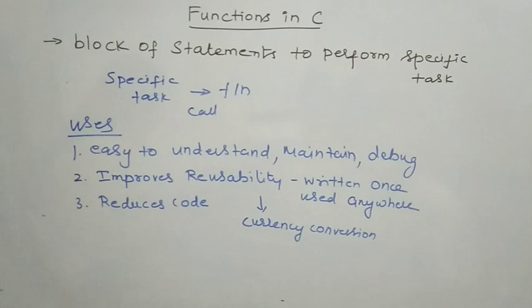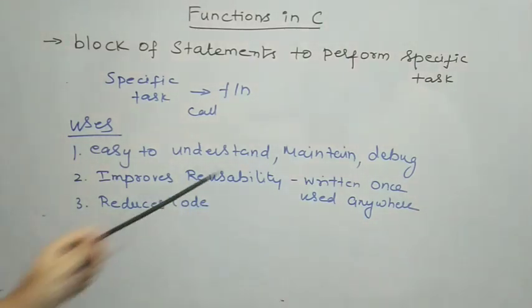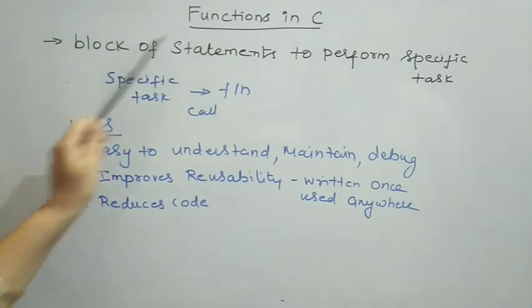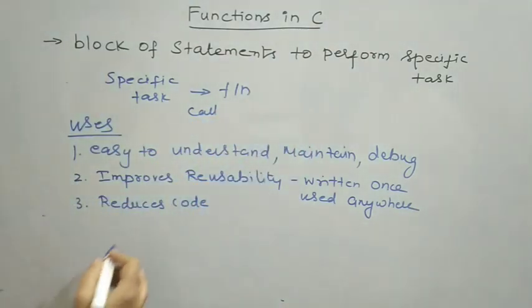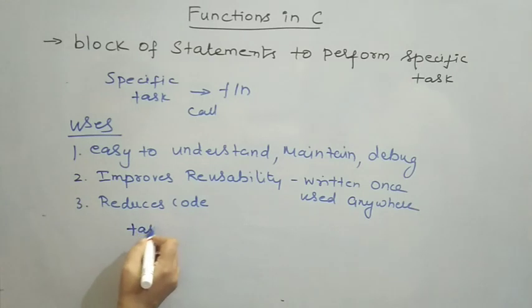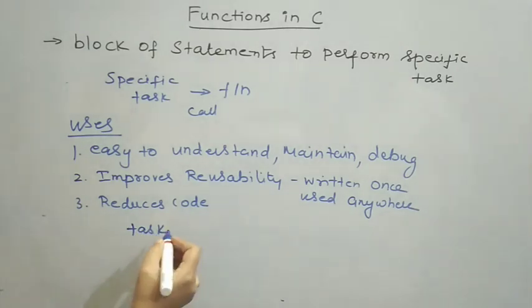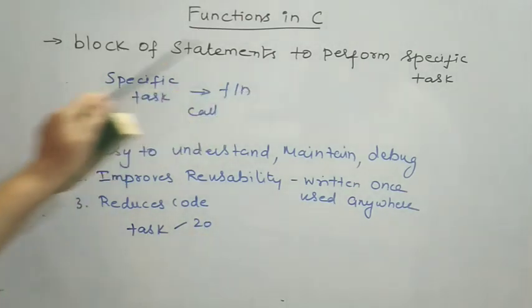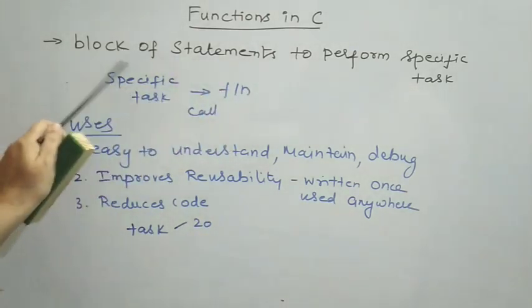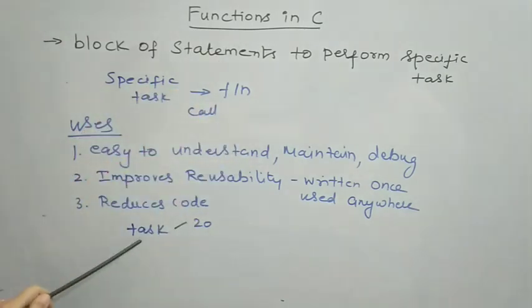Next, it reduces code. We say that a function is nothing but a block of statements to perform a specific task. In our program, we are implementing a task, and to implement it we need, say, 20 statements.